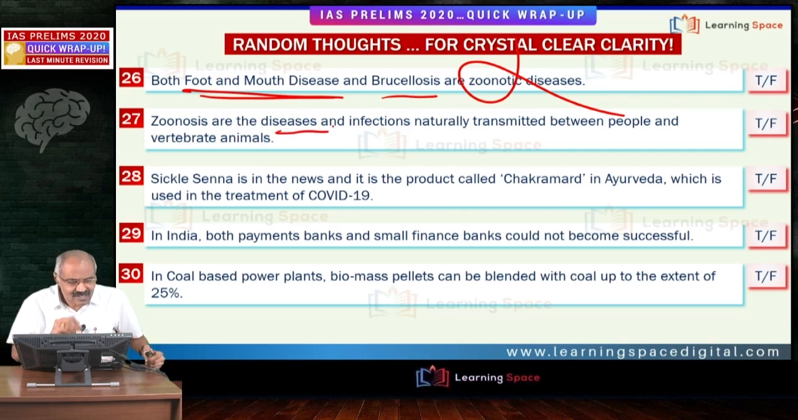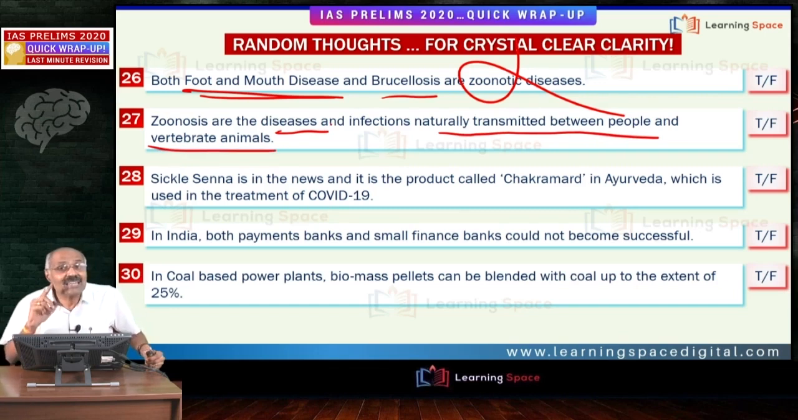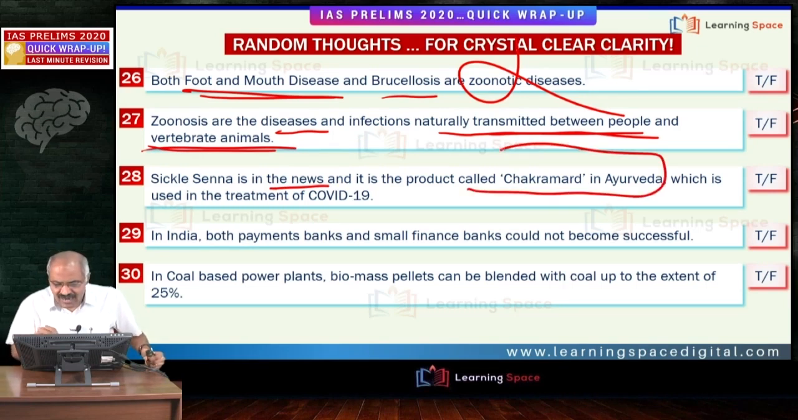Then zoonosis: these are the diseases and infections naturally transmitted between people and vertebrate animals. Absolutely correct. This is the definition given on the WHO site. Zoonotic diseases or zoonosis are naturally transmitted between people and vertebrate animals. Then look at the next one, sickle cell. This is in the news. This has high nutritious value, and it is the product called Chakramart in Ayurveda, and it is being used for curing cancers and other skin disorders, but not for COVID-19. Sickle cell is in the news in recent times.